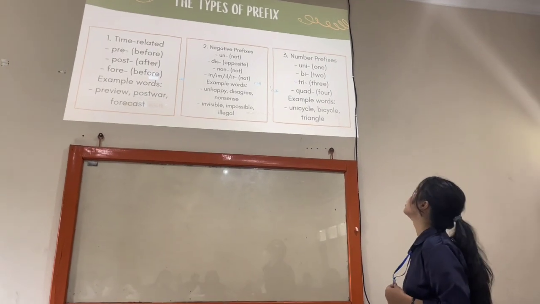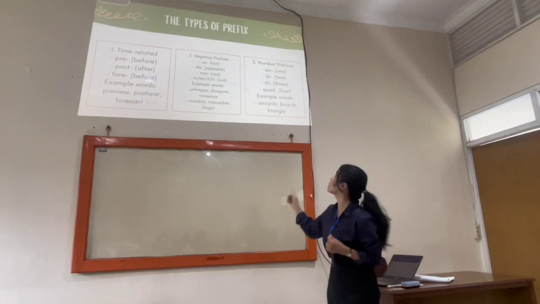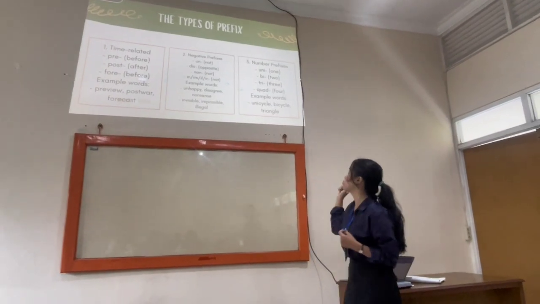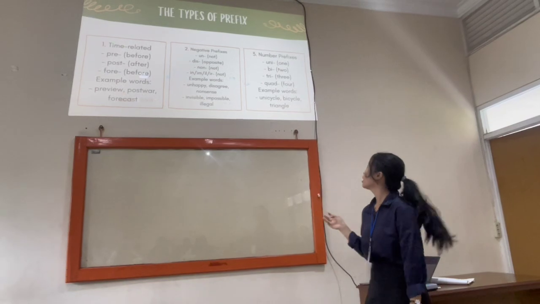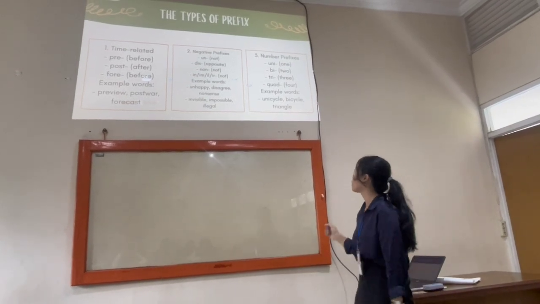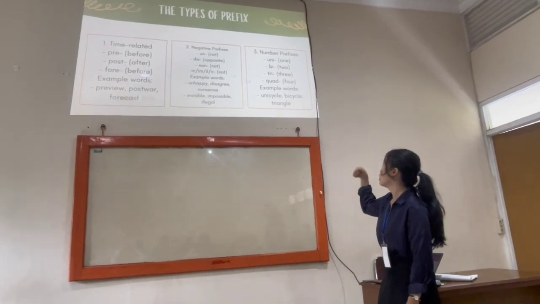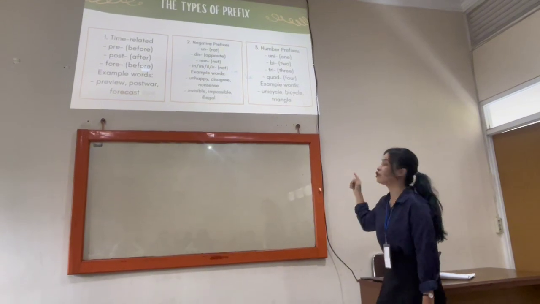The third is number prefixes. First is uni, which means one. Bi means two. Tri means three. And quad means four. For example, we have unicycle, bicycle, and triangle.